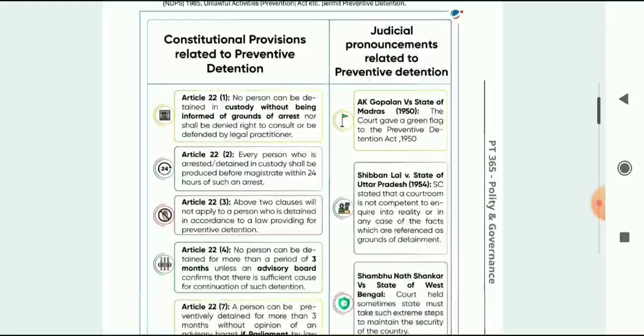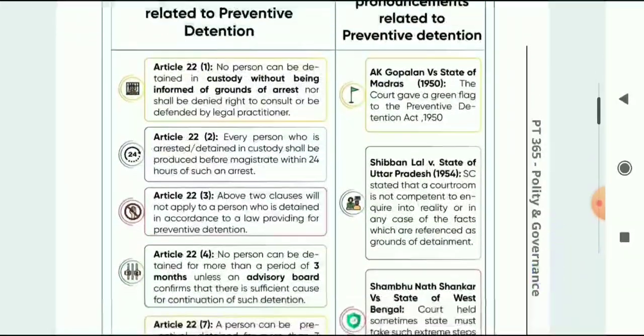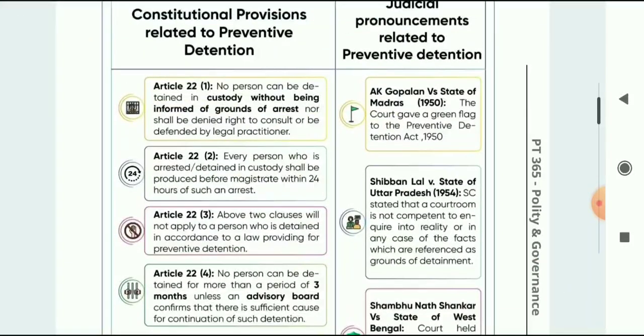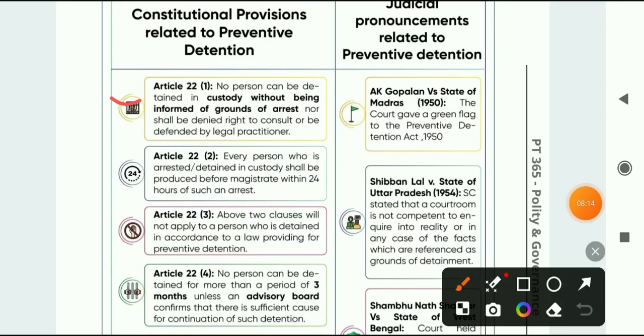So here the constitutional provisions related to preventive detention are given. This is actually polity you have studied in Laxmikanth's book. Article 22(1): no person can be detained in custody without being informed of the grounds of arrest. Article 22(2): every person who is arrested and detained shall be produced before a magistrate within 24 hours, excluding the travelling time.